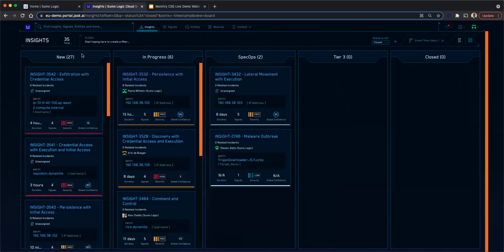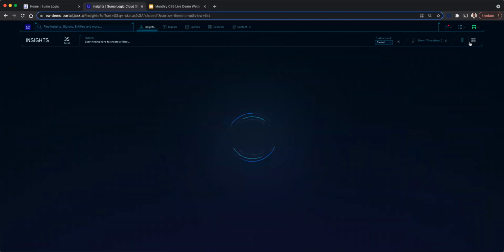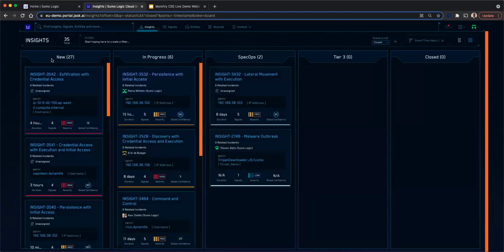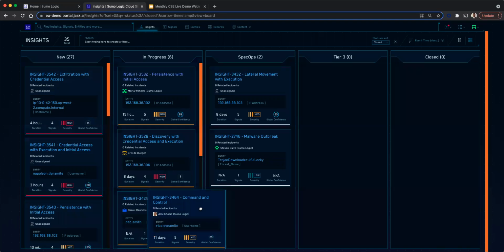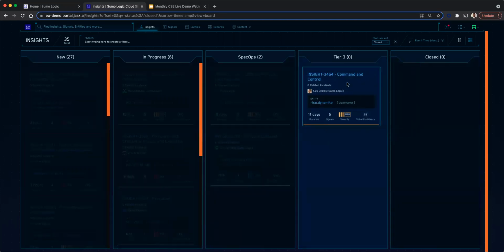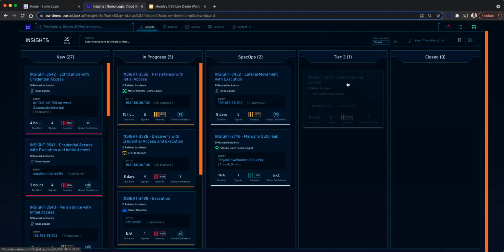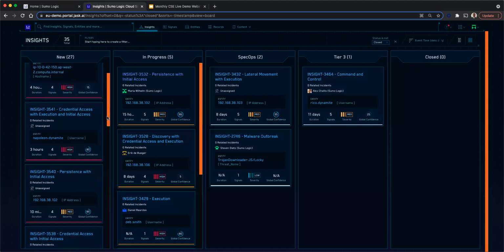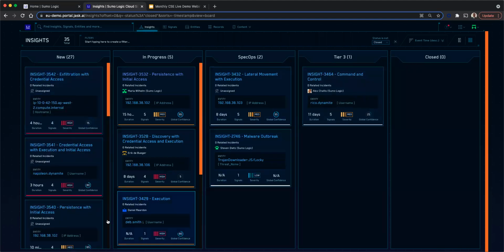Let's get into insights, which is a major differentiation of the Sumo Logic platform. Here I can see all the insights generated by the platform. I can go through a list, or through a Kanban sort of view. You can also see the case management built into the platform. I can drag and drop the tickets into various stages. For example, I'm moving this to tier 3, and you can see the ticket automatically moving into tier 3. You can see the various insights generated in this view.